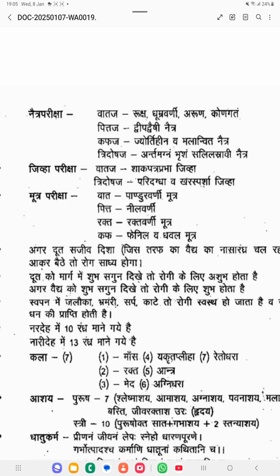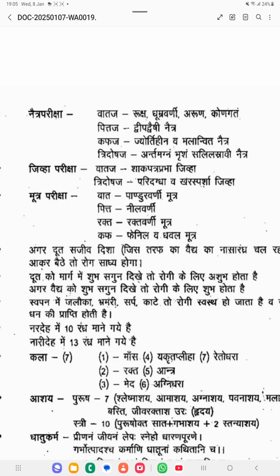Then if it is a Tridoshaja, Andar Makna Brisham, Salilas Ravi Netra. Andar Makna Brisham means it is a depression. Okay, some depression is there in the eye region, so such type of feeling, or you can see there is some depression inside. And Salilas Ravi, there always you will be getting a watery discharge, so that is indicating Tridoshaja Netra Roga.